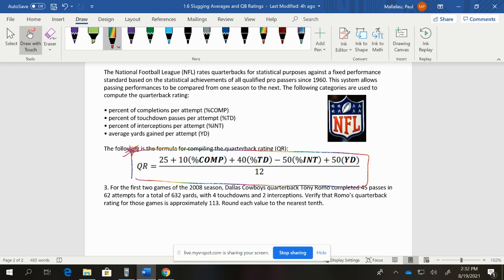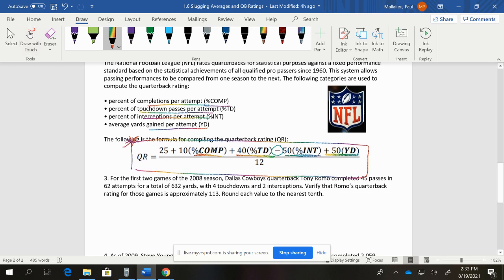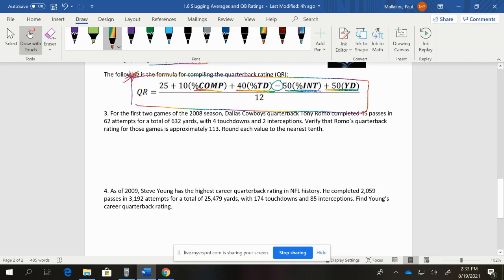So we're taking the completions per attempt, so that's this right here, and you are multiplying that by 10. The percent of touchdown passes per attempt, so that's an important one that you want to have. You get deducted points for an interception, because if you throw the ball to the other team, that's not ideal. And then the average yards gained per attempt is also important, because if you're just throwing for 4 and 5 yards at a time, you may still get first downs, but maybe not. So all this factors into the overall percentage of how well you're doing as a quarterback. That's what this is trying to do.